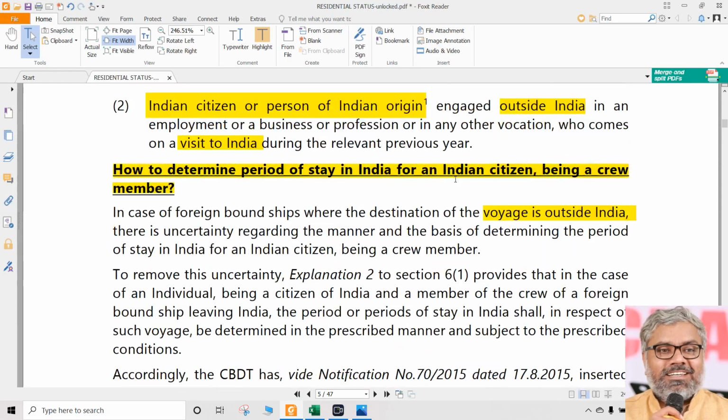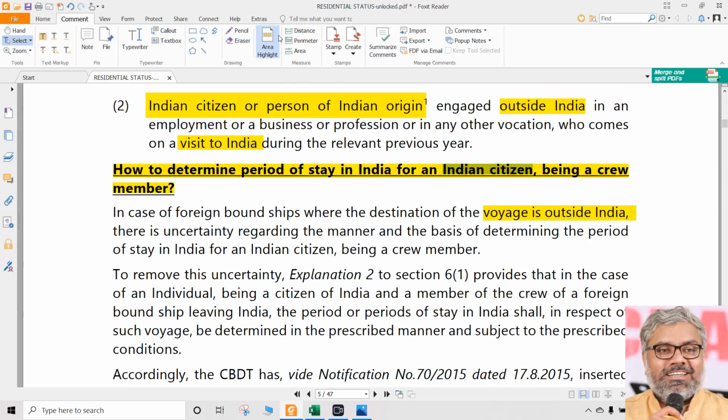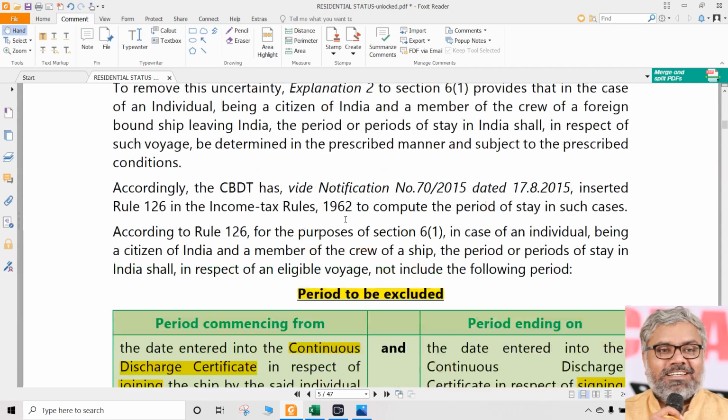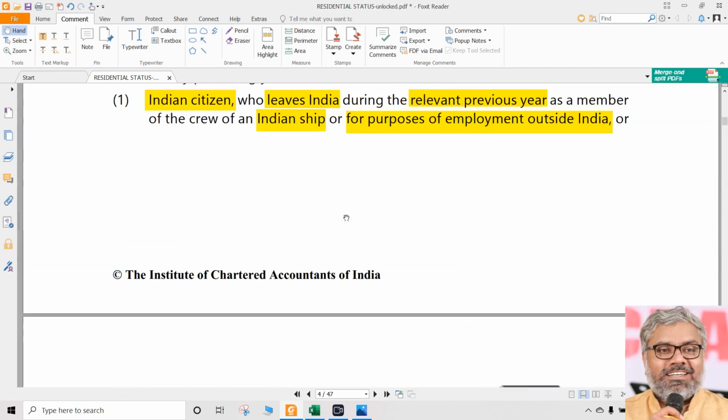And a very important condition here is that this person, whoever we are talking about, whether under the exceptional category or for the purpose of calculation of the continuous discharge certificate number of days, we are talking about an Indian citizen only. That is a very crucial condition. That has to be looked at. That is one application of this.